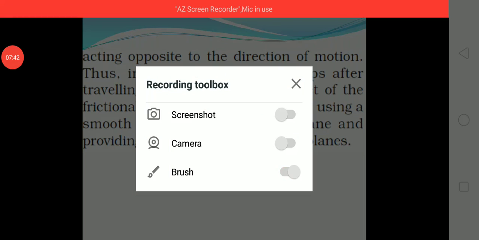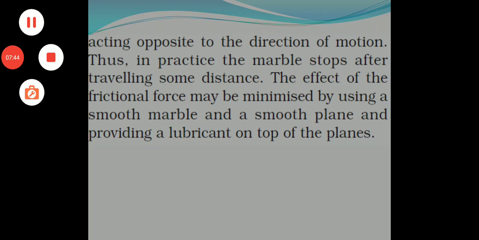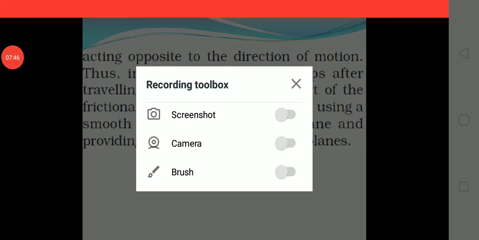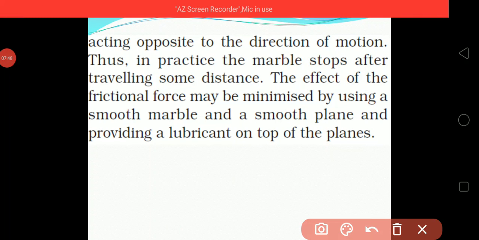Right now we are talking about frictional force only, which opposes the direction of motion. Thus in practice the marble stops after traveling some distance, as we have just discussed. At some distance the object will come to rest.